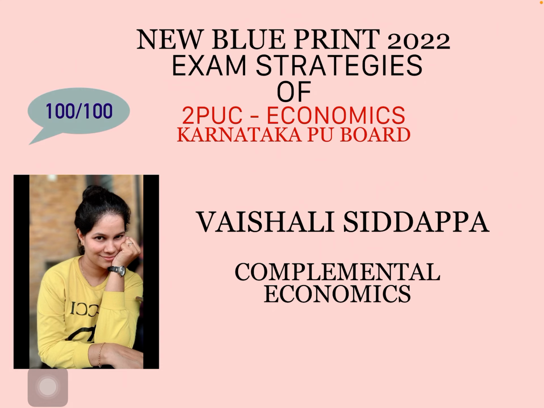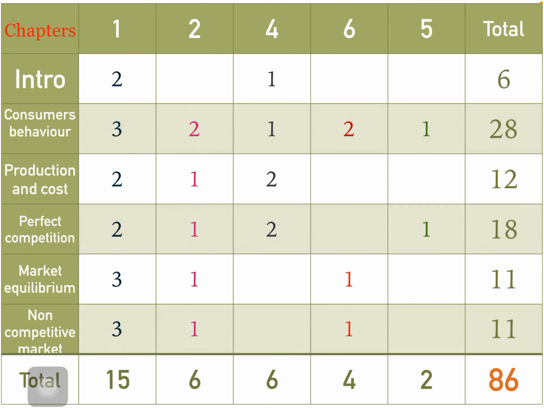I'm also going to talk about all kinds of students: the students who just want to pass the exam because they think economics is very difficult and scoring 40 is more than enough for them, and the students who want to score 70 to 80 marks without much effort. So I'm going to give a strategy for each kind of student. Let's talk about the blueprint first.